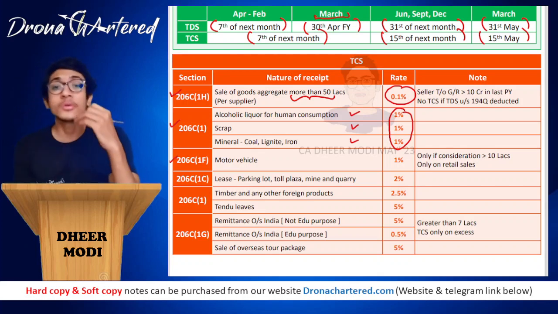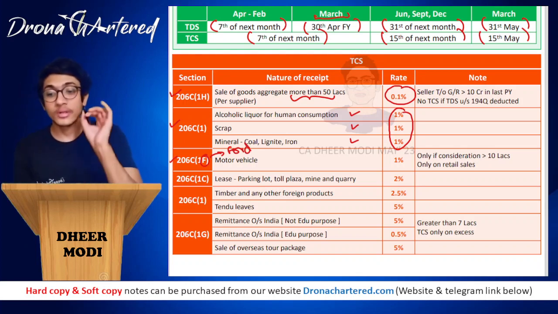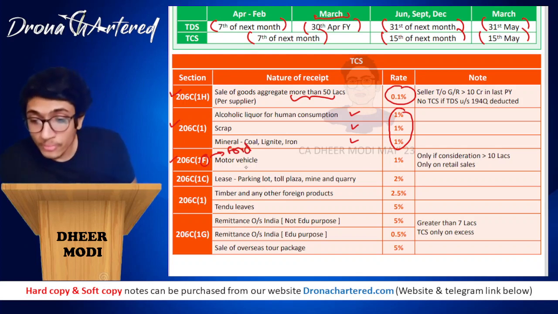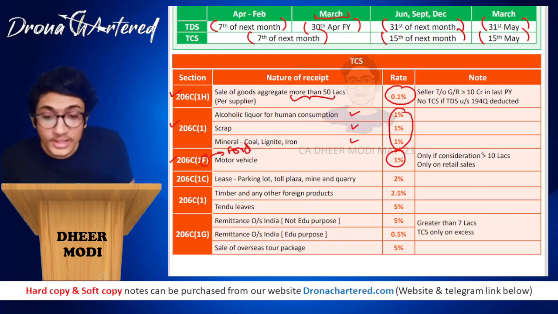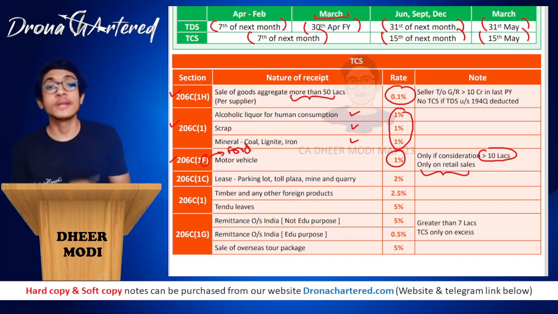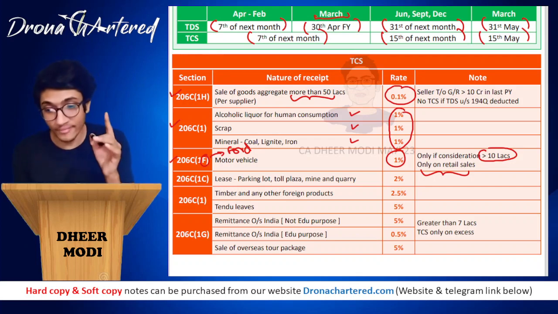Now next is 206C1F. 206C1F talks about motor vehicles. So how do you remember this section? F stands for Ford. That is your Ford car. Therefore, it is a motor vehicle. Okay. So your motor vehicle rate is again 1%, and TCS will be collected only if the consideration is greater than rupees 10 lakhs, and it will only be collected on retail sale. So from manufacturers it will not be collected, but it will only be collected on retail stores. If the value of consideration is more than 10 lakhs, it will be collected at 1%. Motor vehicles 206C1F. Okay, F for Ford.